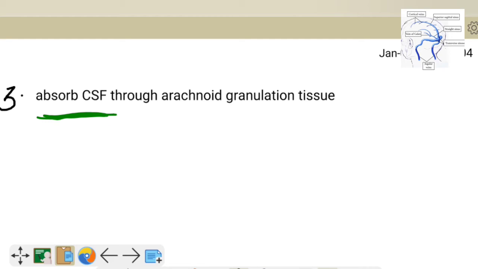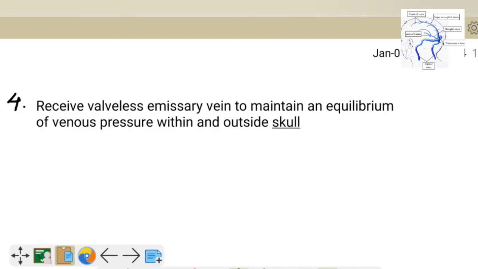They absorb CSF. These venous sinuses absorb the cerebrospinal fluid through the arachnoid granulations, and they receive valveless emissary veins to maintain the equilibrium of the venous pressure within and outside the skull.